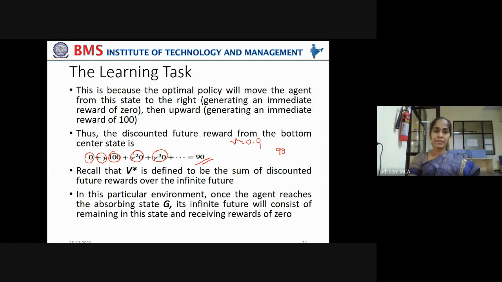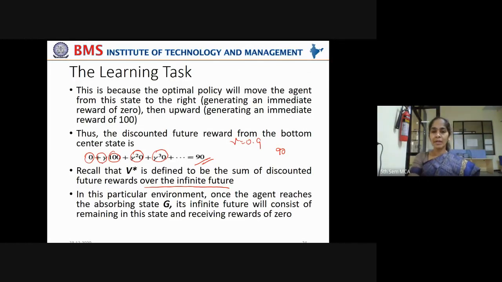Now recall that V star is defined to be the sum of discounted future rewards over the infinite future. Why are we calling it infinite future? It can learn endlessly from the current states in which all directions it can move. And once it reaches the goal state, it is infinite. It infinitely stays there until another task is given to it, right?